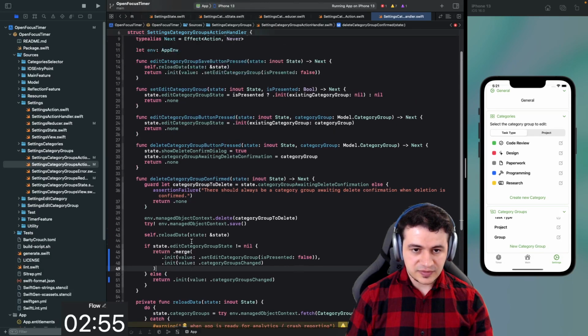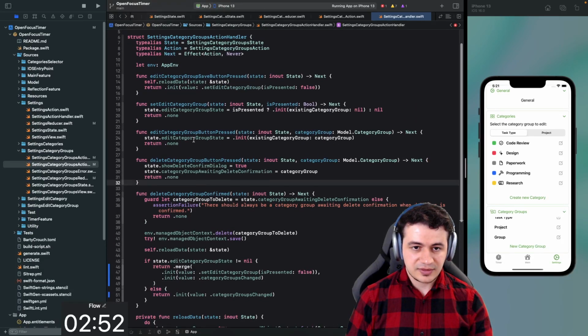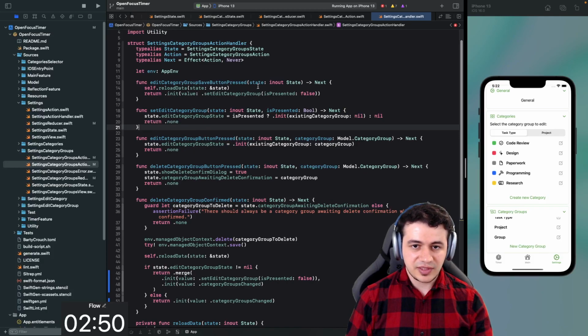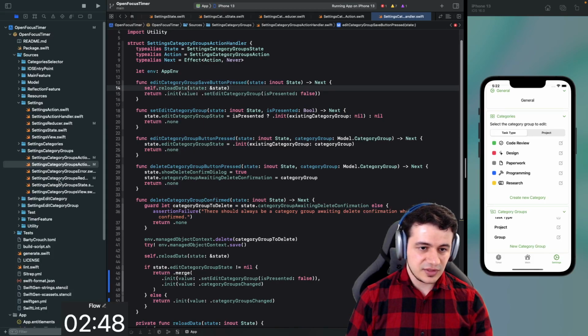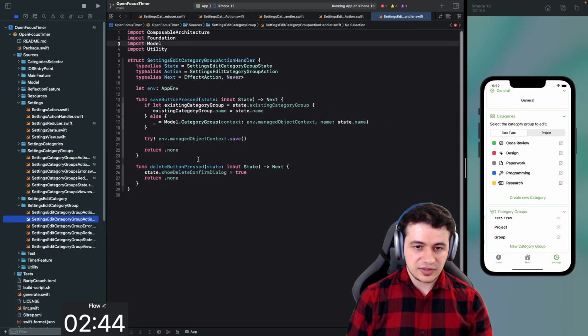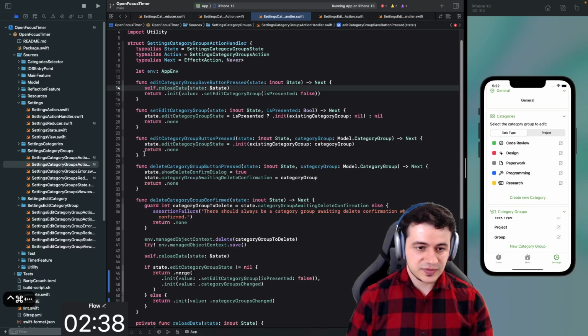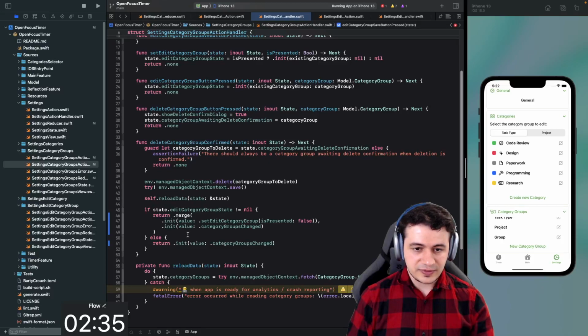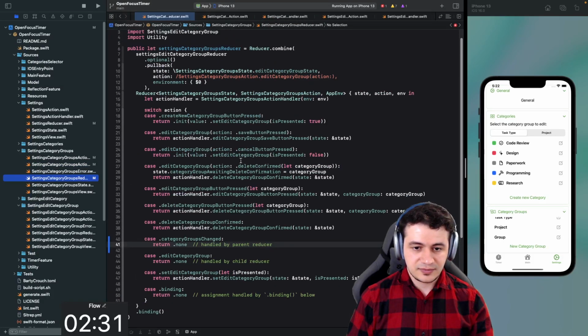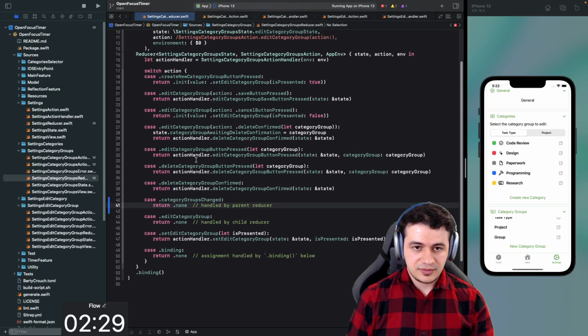But when else? I mean, how is the save happening? It looks like it's not happening inside of here. Probably is happening inside of the edit category group action handler then. Yes, save button press. So when this is pressed, it's happening. And what we want to do is now override that in the reducer here. Save edit category group handled by child reducer.